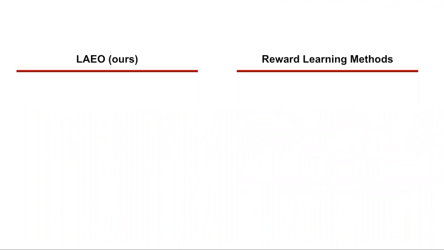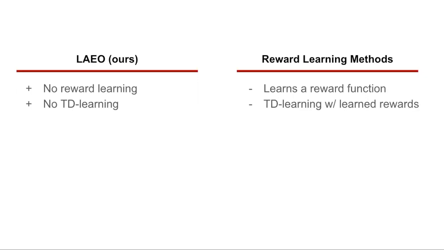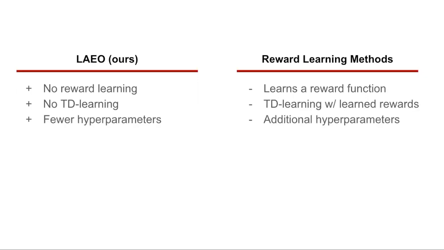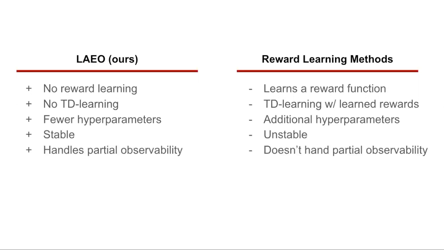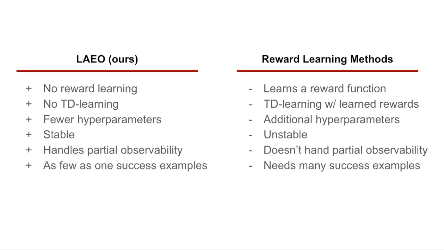In summary, in comparison to reward learning methods, LAEO does not train a separate reward function, does not use TD learning, requires tuning a fewer number of hyperparameters, and is more stable than reward learning-based methods. LAEO also outperforms reward learning-based methods in partially observable settings, and in settings where a very small number of success examples are provided during training, even maintaining virtually unchanged performance when only 1 success example is provided.